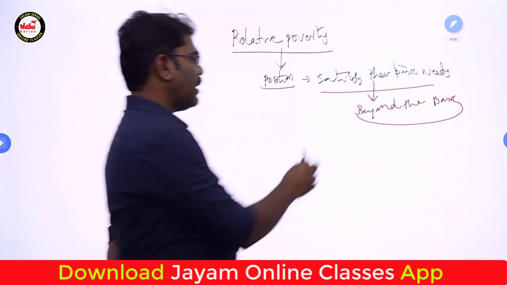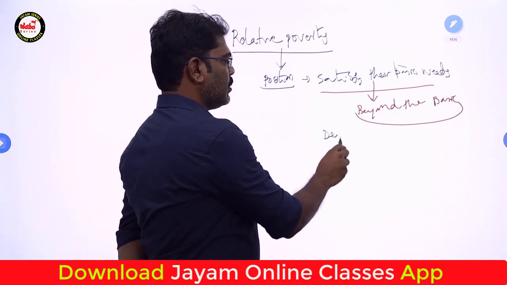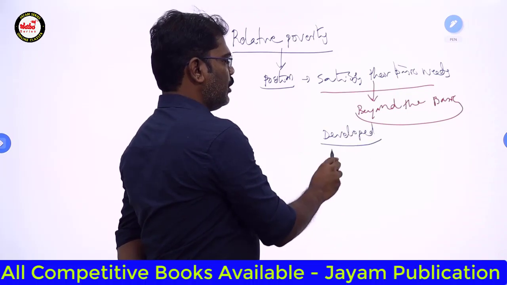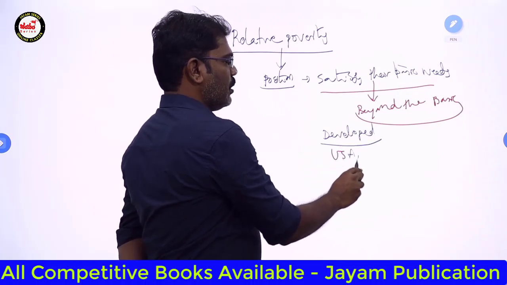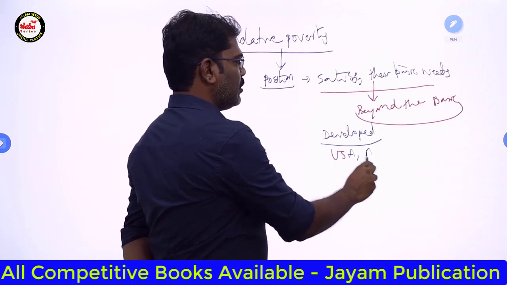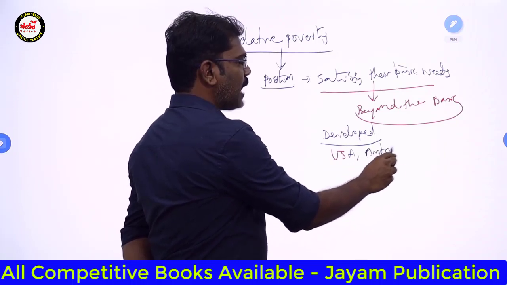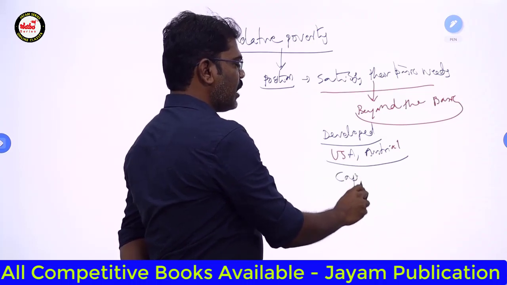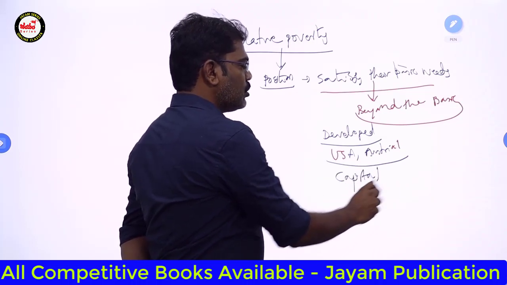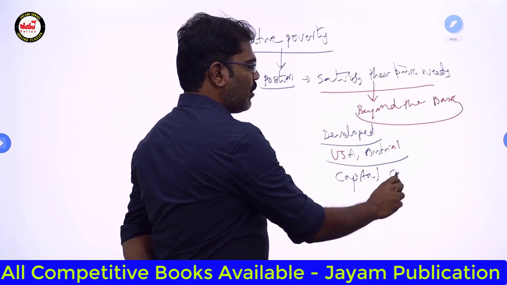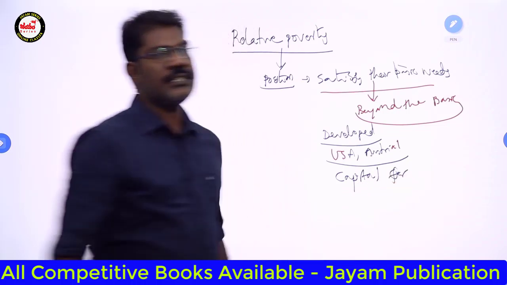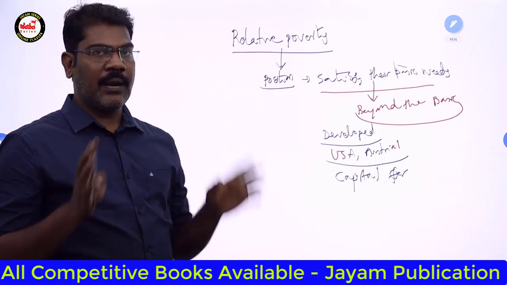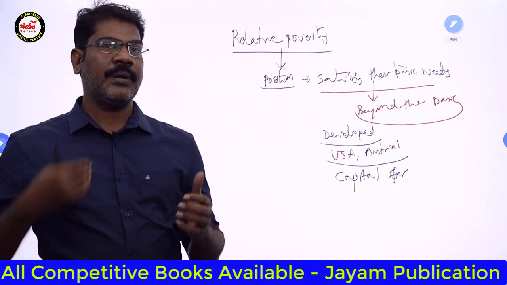Take the example of developed countries like USA, like Australia. These countries have high capital formation. What is meant by capital? Capital is nothing but the complete income coming to the country.